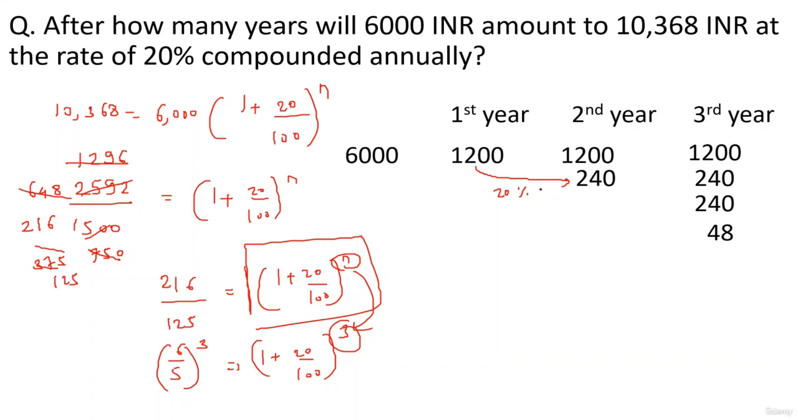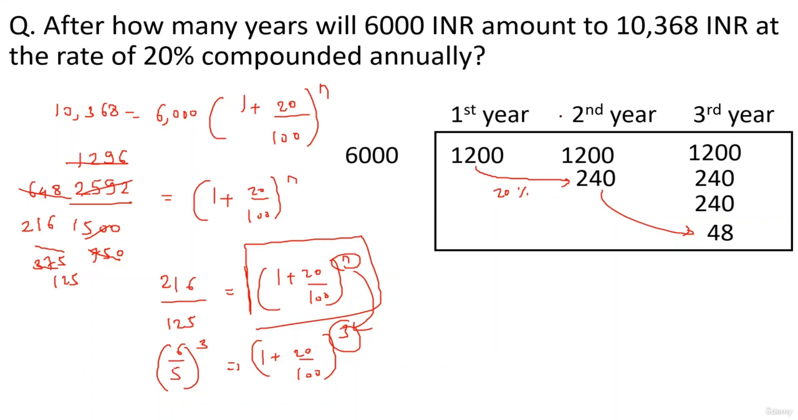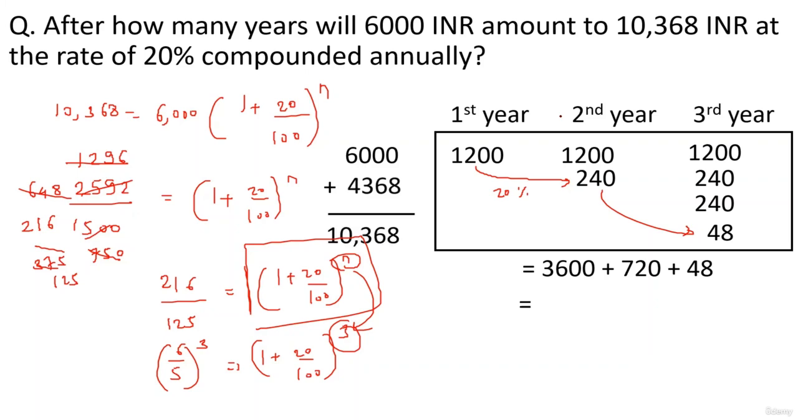So 1200 पे 240, 1200 पे 240, and on the 240 again you get 20%, that is 48. Okay, you add all these interests. So 1200 तीन बार 3600, 240 thrice, you get 720, and 48. When you add them, you get 4368. That's the total interest. Okay, and that is giving you 10,368 as the amount. So if you observe, this happens in 3 years. That's your answer. Okay, so let's go on to the next part now.